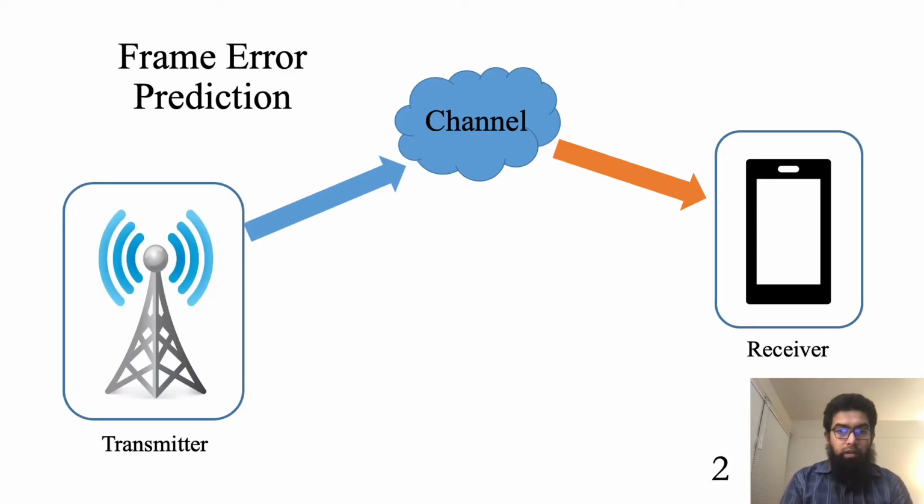In this work, we address the problem of frame error prediction in a wireless environment. It is a very important problem for a wireless environment because if we can predict when a frame transmission might fail due to prevailing channel conditions, we can tune the transmission and avoid the frame error.